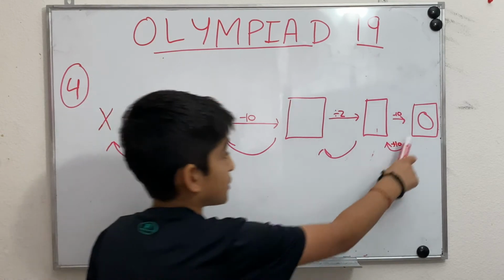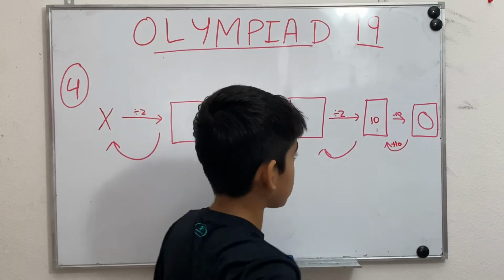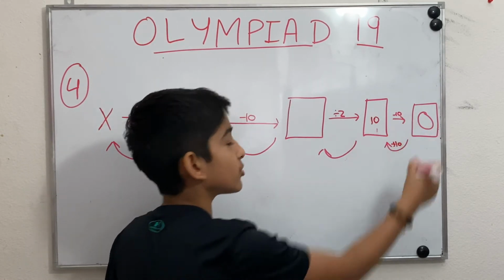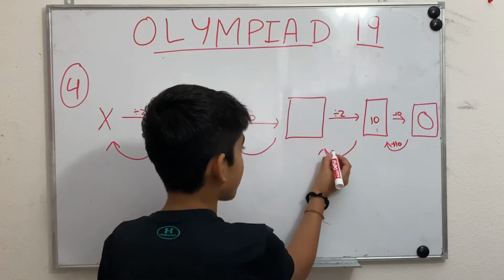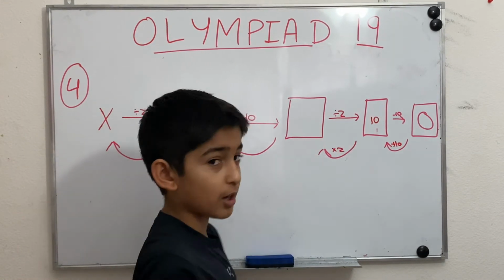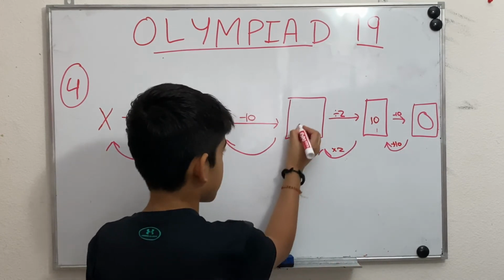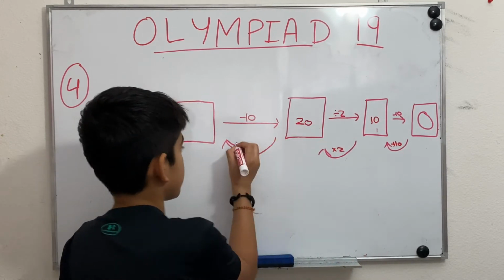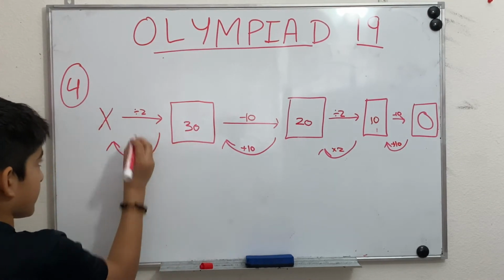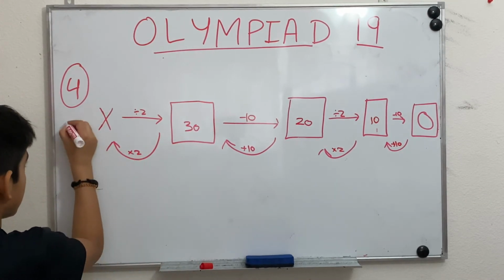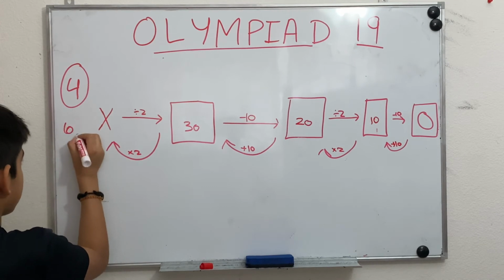Okay, so 0 plus 10 is 10. And how do we know this? Because 10 minus 10 is equal to 0. So we can just keep working backwards. Now since it's divided by 2, it becomes multiplied by 2. Always the opposite. This is equal to 20, minus 10, plus 10, 30, and divided by 2, multiplied by 2, and 60.